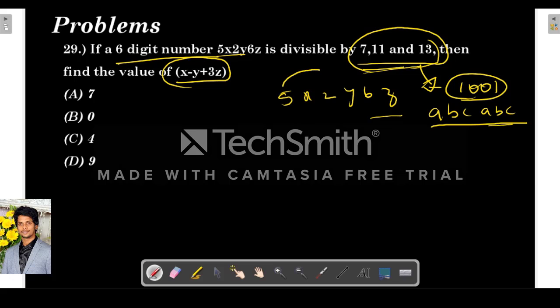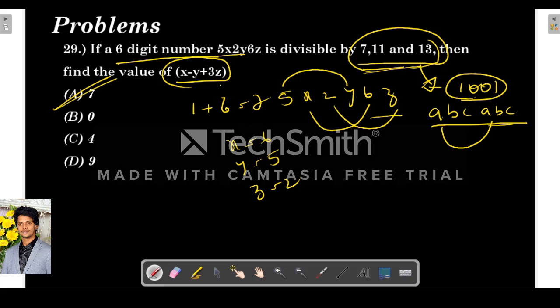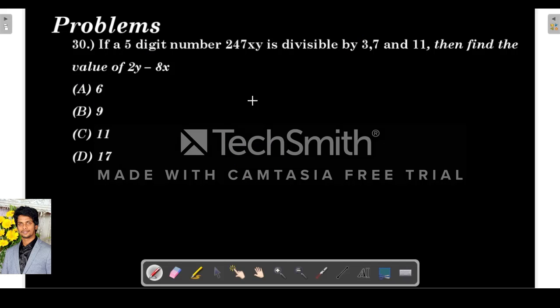So we map: A is the 4th digit, so X is this and this is this. So X is equal to 6, Y is equal to 5 and Z is equal to 2. So X minus Y, 6 minus 5 is 1, plus 3 into Z, which is 6, is equal to 7. Next: if a 5-digit number 247xy is divisible by 3, 7 and 11, find the value of 2y minus 8x.